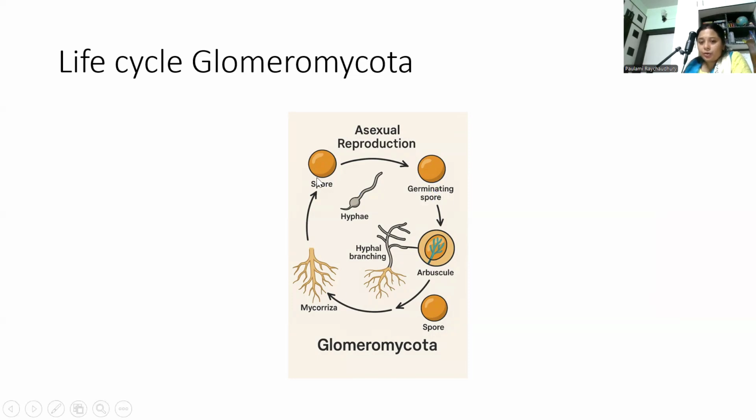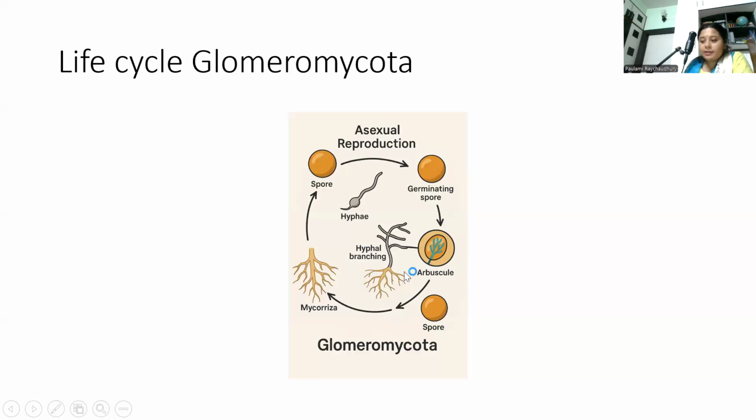A large multinucleate spore, the glomerospore, germinates in soil, and hyphal growth occurs. Branched hyphae extend, with detection of root exudates, and directed growth towards plant roots. Attachment and formation of the arbuscule, for nutrient exchange. The fungus receives sugar, and the plant receives phosphorus and minerals. Optionally, formation of vesicles also occurs. New glomerospores form outside the root in the soil, and the cycle repeats.